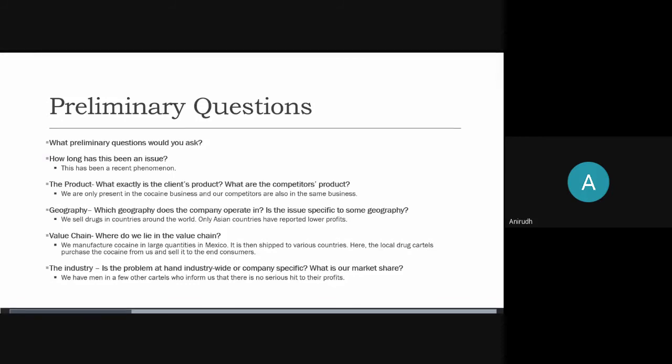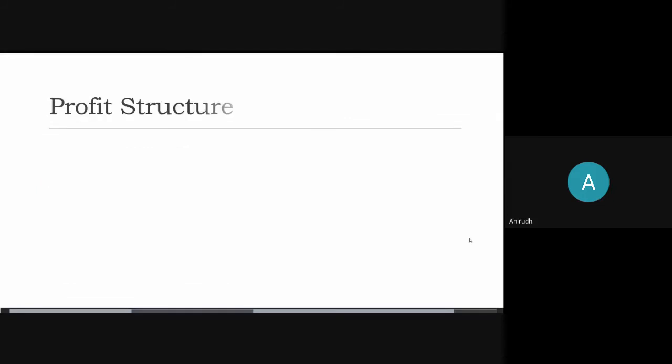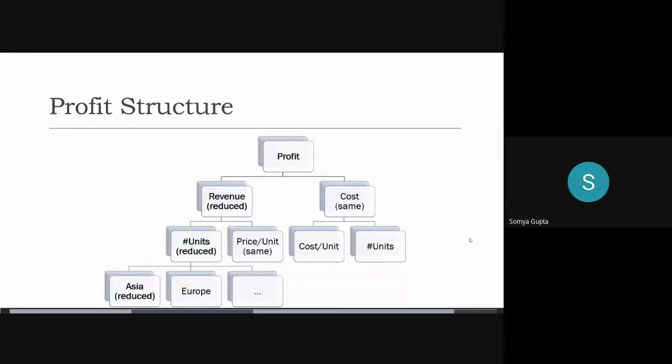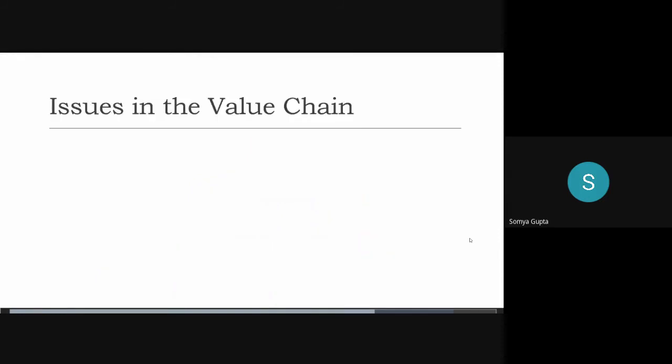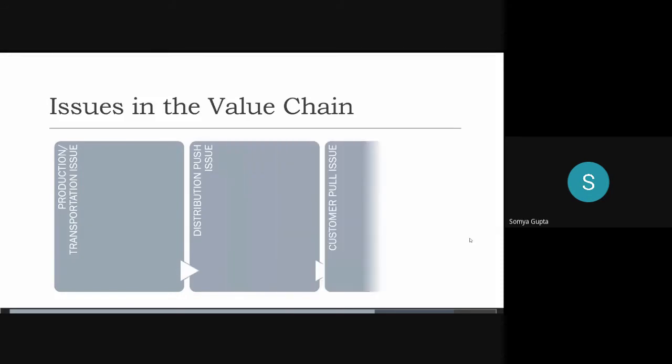The next question by Rishabh is, has the revenue declined or cost increased? Okay, so that we covered in the profit structure. Right. So the revenue has decreased. The cost is the same. Yeah. Okay. So now this is done. After this, we look at issues in the value chain. Okay. So we have production, distribution, and customer pull. Okay, let's start with production. Put in your questions. What do you think should be asked here?